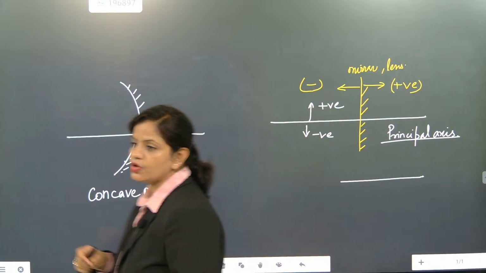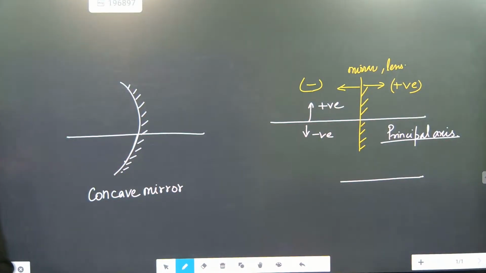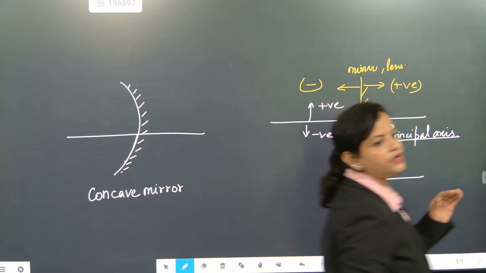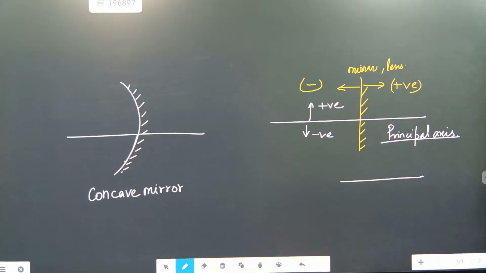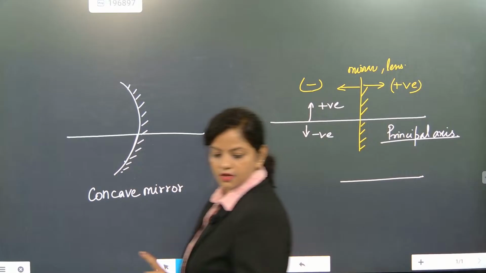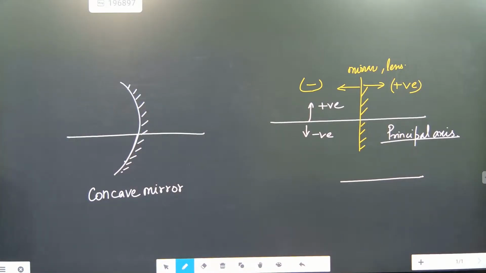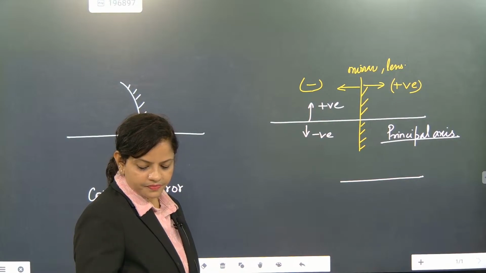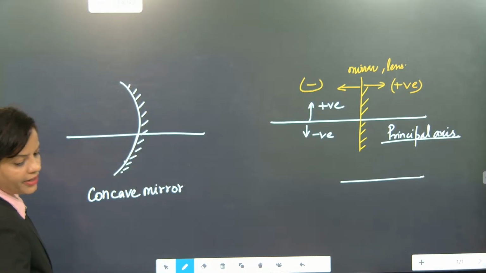So these are the two important rules. Up is positive, down is negative. Left is negative, right is positive. Understood? I hope you might have understood.